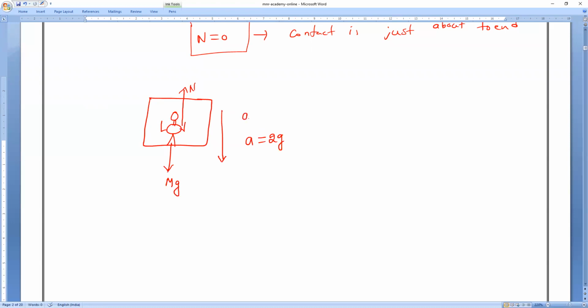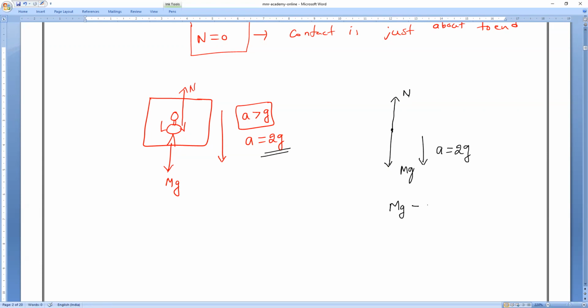And as we know here, for example, if acceleration is 2g, if A is greater than g. Do you understand, everybody? The acceleration of the lift is greater than g, let A equal 2g. In this case, observe very carefully. If I draw the FBD, one is the normal reaction, downward is acting mg, and the acceleration is A equals 2g. Am I right or wrong? So mg minus N is positive and N is negative, as the acceleration is downwards. Yes or no?